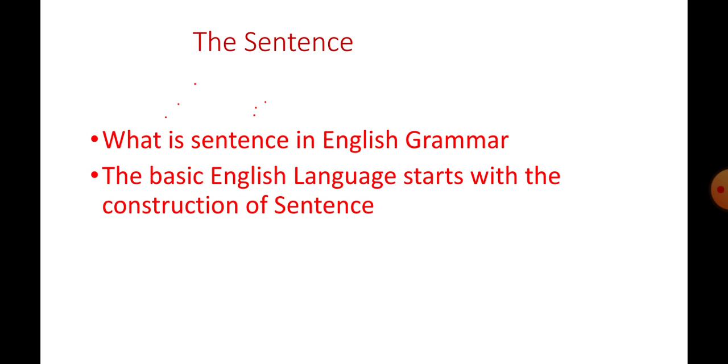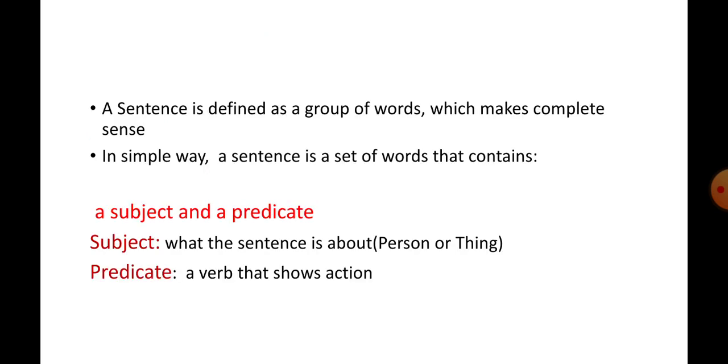In fact, a sentence is defined as a group of words which makes complete sense. Sentences are just the source of expressing our emotions.